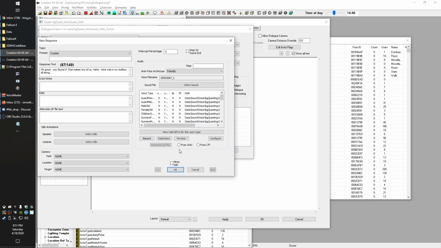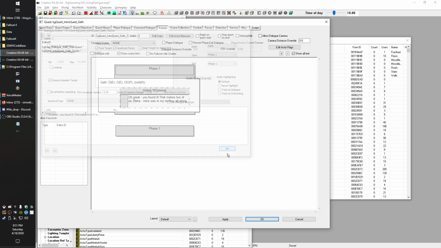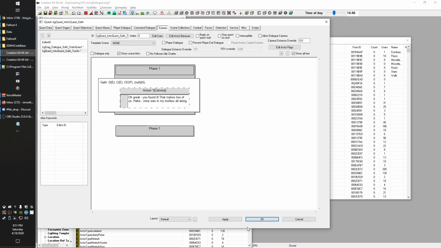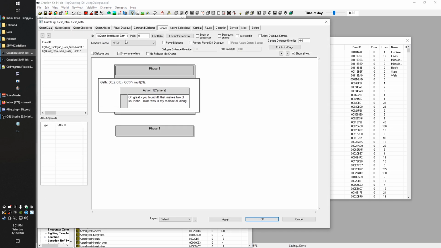And then we will give them their reward, which will just be experience. We're not even gonna pay them for the pleasure. Okay, so we'll hit OK there, and then now we're gonna need to set up some stages. But as always, we're gonna go ahead and save this. So let's bring this back up here, and let's set up our quest stages.